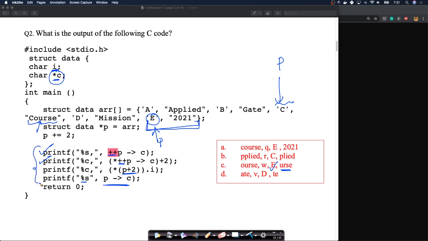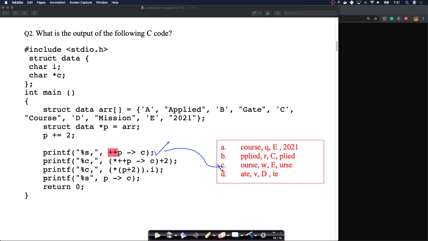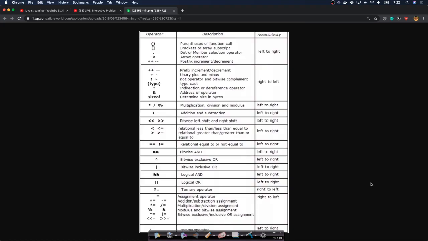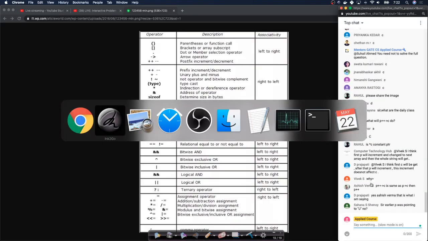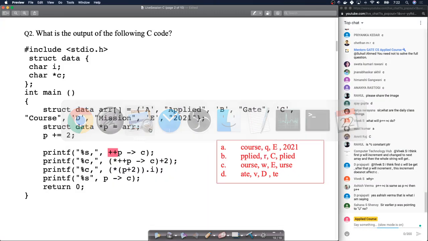Again, running through all four options is a good exercise in understanding precedence and associativity. It's a good example, but we kept it easy so that you can just run the first line and answer the whole thing. Given the options that we have given, it's a simple question, or else it would have been harder.